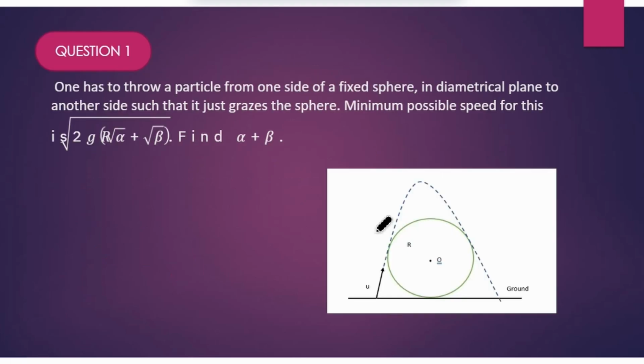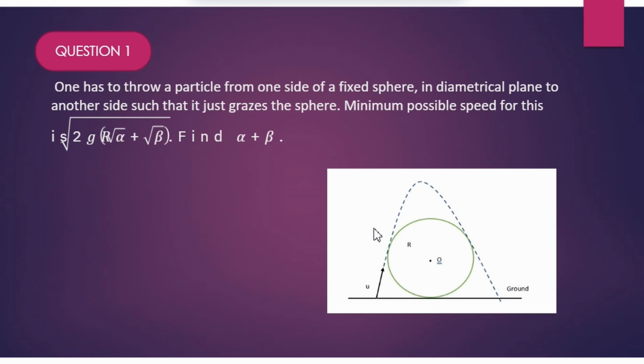Question one says, one has to throw a particle from one side of a fixed sphere. They're saying the sphere is fixed, in a diametrical plane to another side, such that it just grazes the sphere. Now find the minimum possible speed for this condition. Very good question. This question has various sources. You can find a similar question in Pathfinder circular motion also.